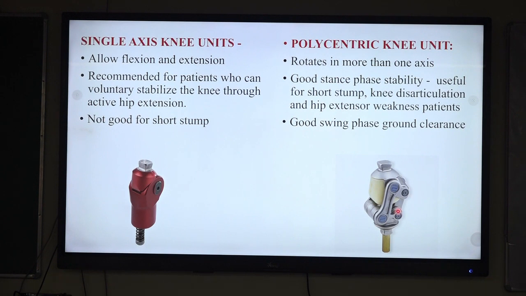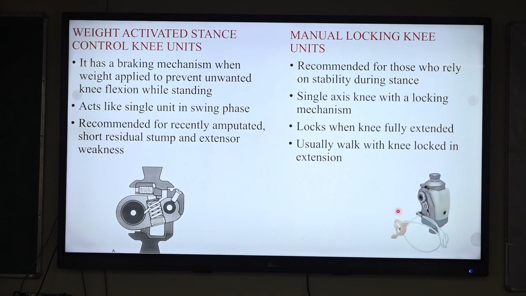Polycentric knee joint rotates in more than one axis. They provide good swing phase clearance during the swing phase. They provide good stance phase stability, so they are recommended for short stump, knee disarticulation and hip extensor weakness patients.